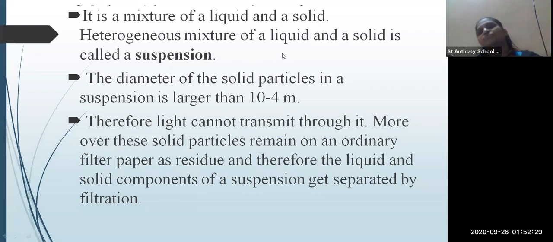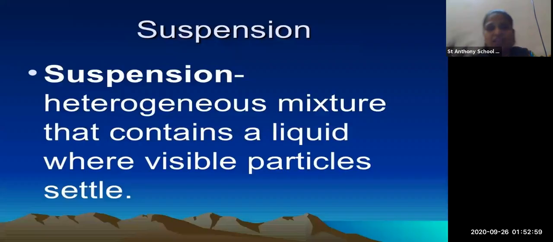Okay, the heterogeneous mixture of the liquid and the solid is called a suspension. Now the diameter of the solid particles in a suspension is larger than 10 to the power 4 micron. So you can imagine how big the solid particles can be in the heterogeneous mixture. It can be in the liquid form or it can be in the solid form. The light cannot be transmitted through it. In this type of heterogeneous mixture, the light cannot be transferred through.